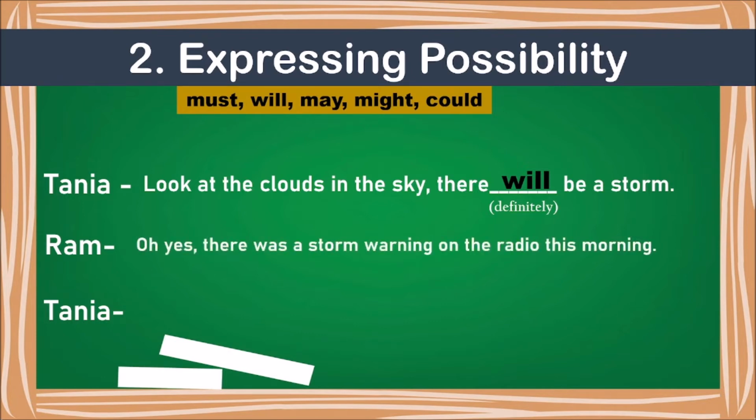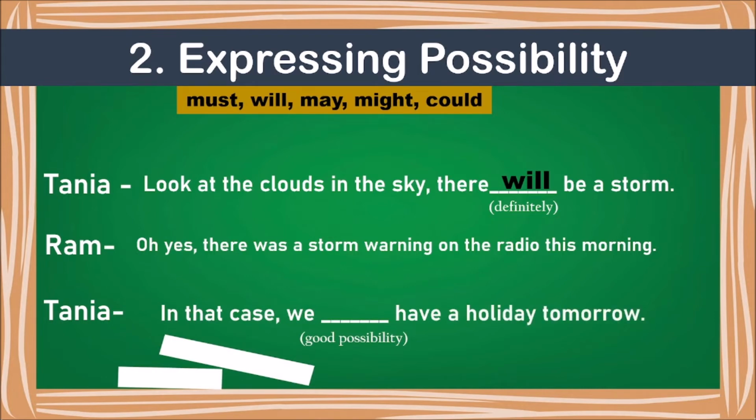Then Ram बोलता है, oh yes, there was a storm warning on the radio this morning. There's a logical possibility कि एक storm का warning था radio पे this morning. Then what Tanya has to say? In that case, there's a good possibility that we have a holiday. Okay, now it is not talking about the storm. Right now it's talking about the holiday. Means if there's a storm, there will be rain, correct? So that is a logical possibility.